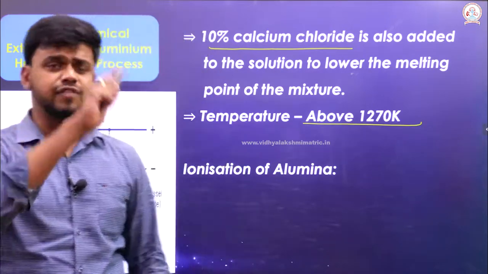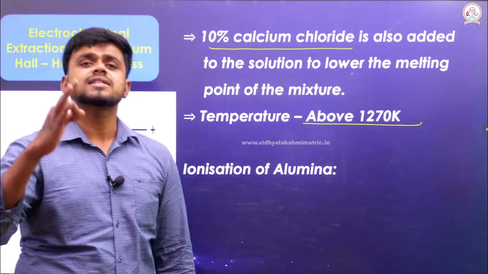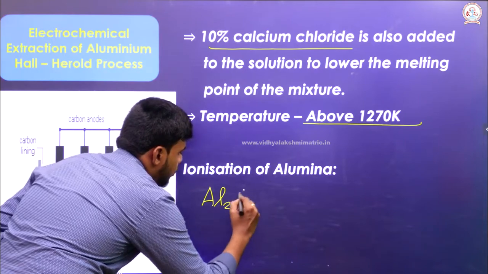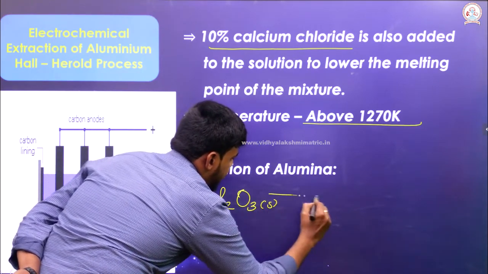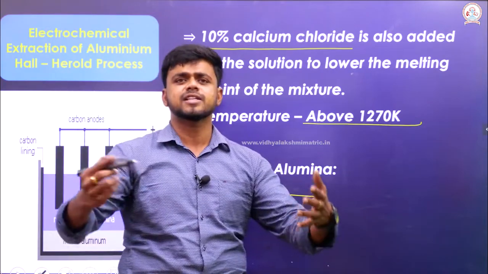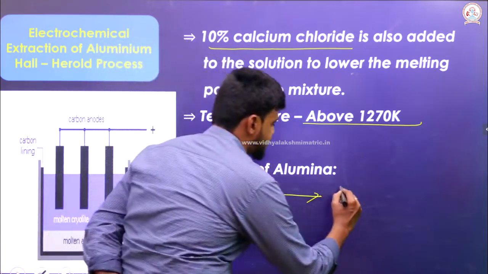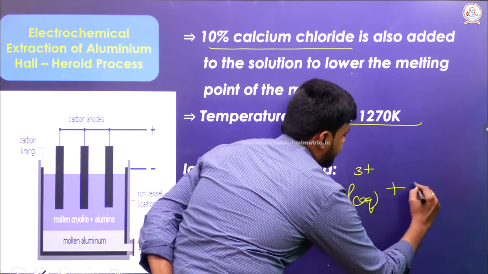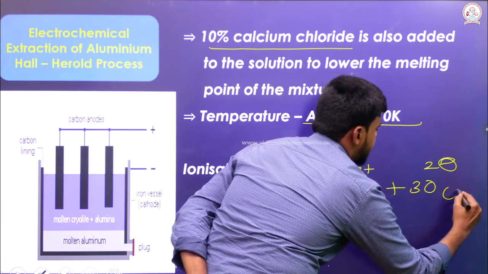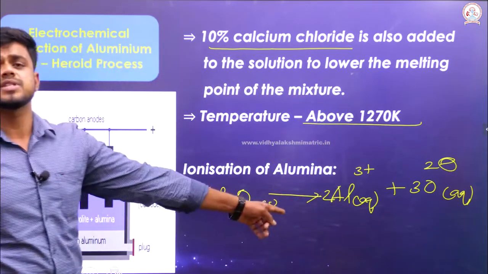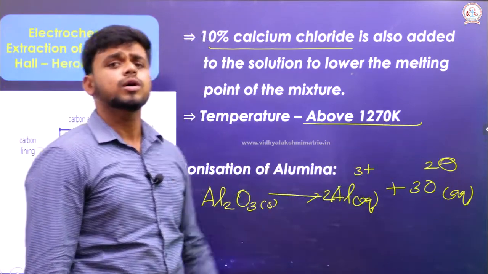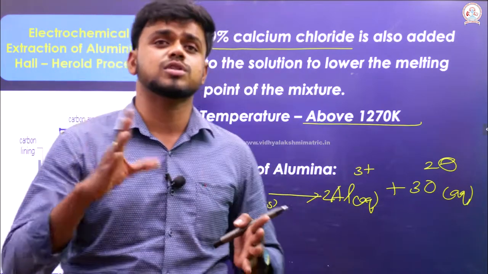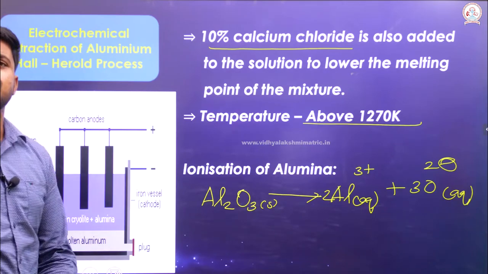What is happening there? Very first, the 20% alumina starts to ionize. So Al2O3 starts to ionize. Ionize in the sense it gets oxidized, and the other one gets reduced. So here it is Al3+ and 3O2-. So when alumina ionizes, it results in Al3+ and 3O2-. Initially, with the help of current generating heat of about 1270 Kelvin, ionization occurs. Once the ionization occurs, what happens?